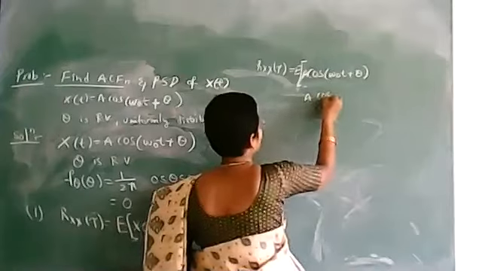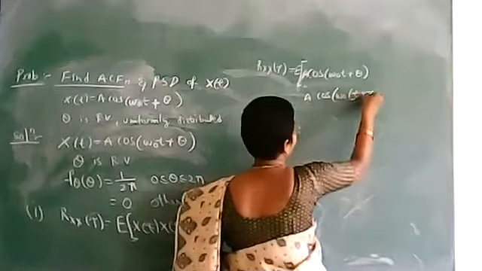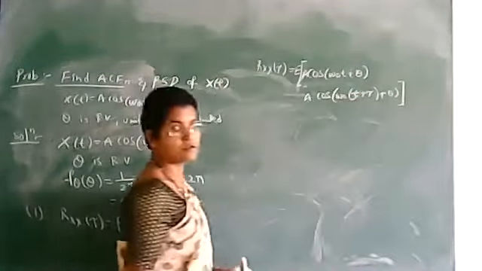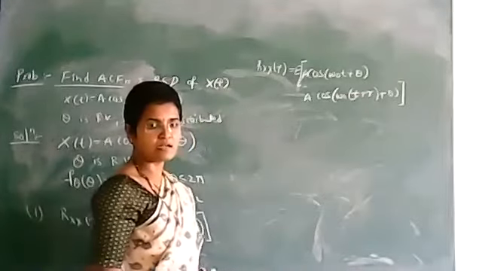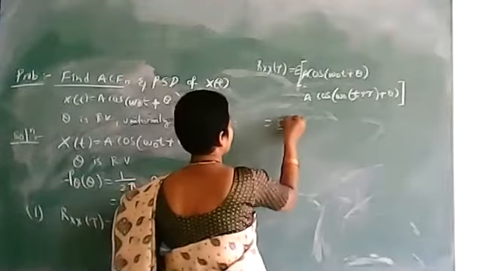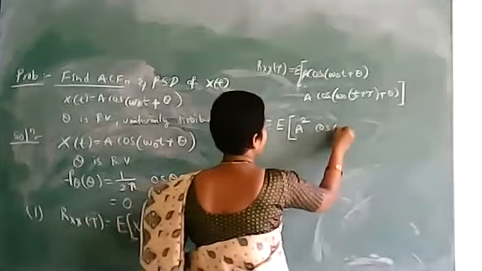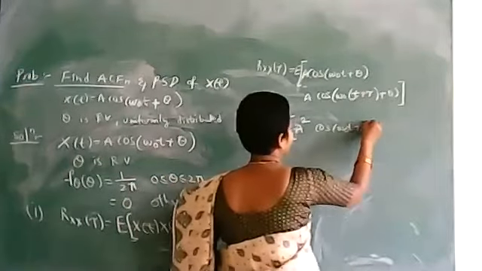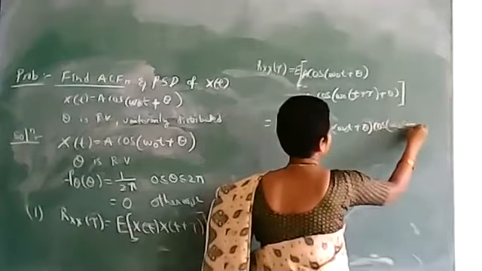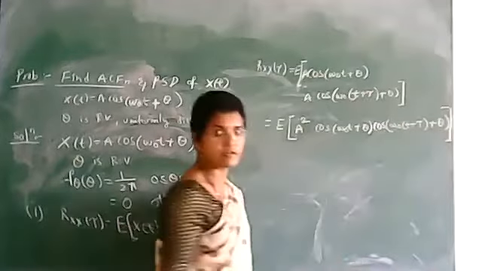So substitute t plus tau in the place of t. Theta is the random variable. Now it is given as the expected value of A squared cos(omega naught t plus theta) cos(omega naught (t plus tau) plus theta).